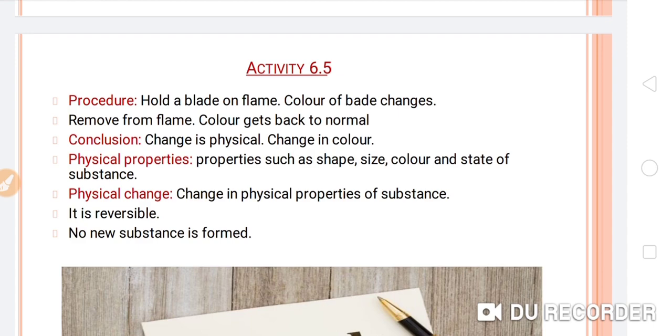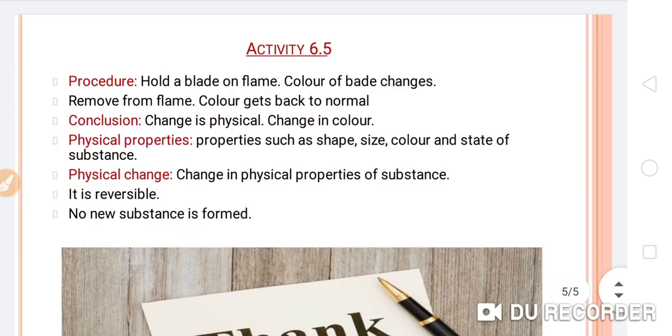Whatever the change, like shape, size or color, it is a reversible process. No new substance is formed, and you can't form a new substance having a new property. This kind of change is known as a physical change.